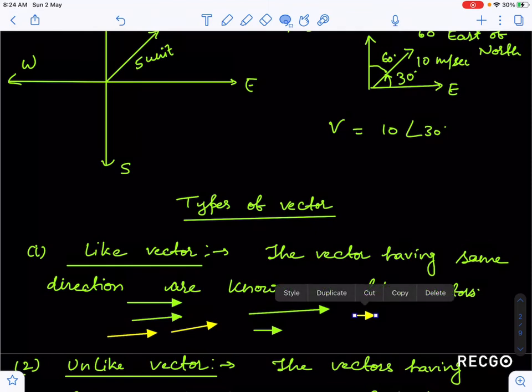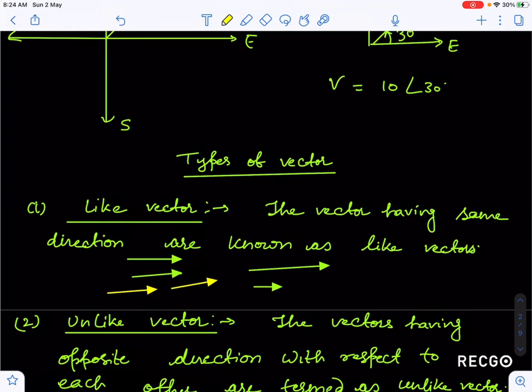So like vectors are those vectors having the same direction. Only the sense of direction you have to take. Magnitude has nothing to do with it. They may be equal in magnitude, maybe opposite, maybe different in magnitude, but those vectors having the same sense of direction are said to be like vectors.